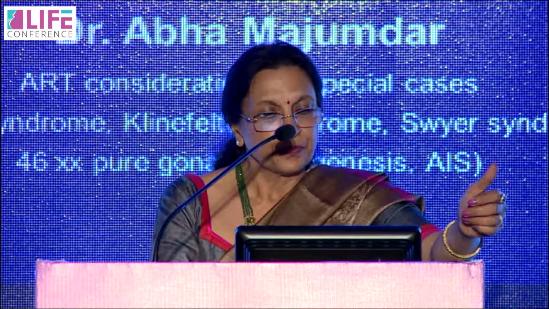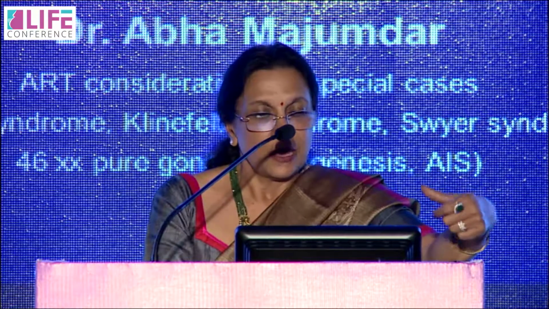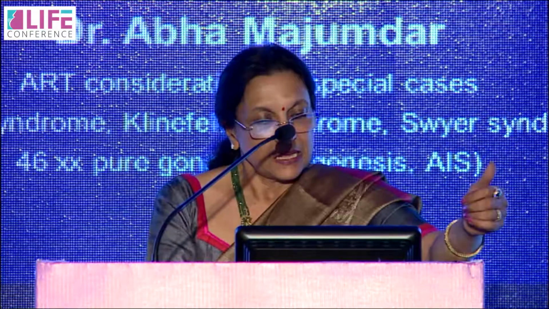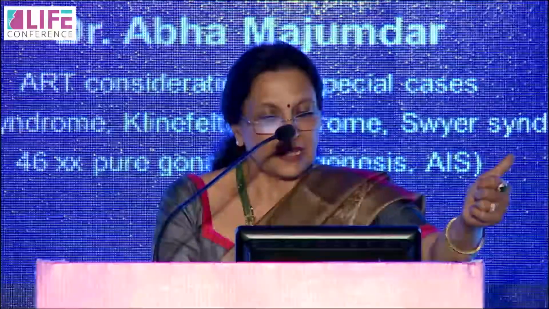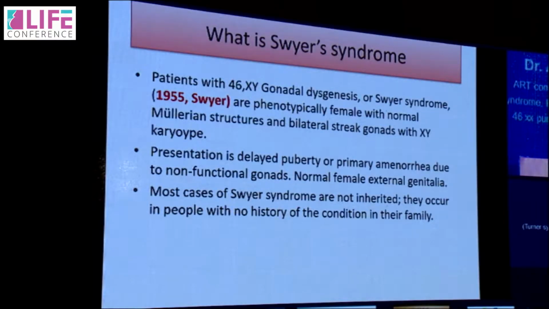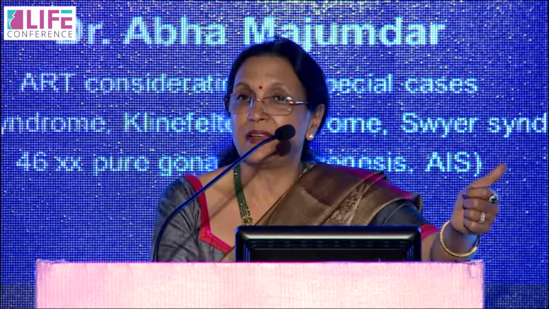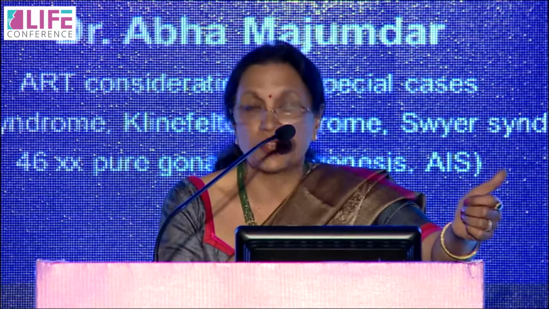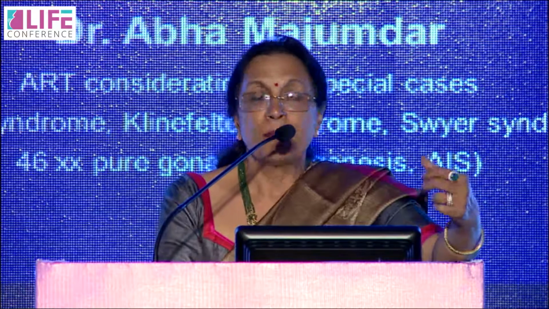In Swyer syndrome, it is the same as I've just described, but with normal Mullerian structures and bilateral streak gonads. The presentation is delayed puberty or primary amenorrhea due to non-functional gonads. Normal female external genitalia are found, a normal vagina is generally there, and a normal uterus is also there. Most cases are not inherited; they occur in people with no family history of the condition. For management, as the uterus is present, building up of the endometrium is done with cyclical estrogen and progesterone, and IVF can be done with donor oocyte.